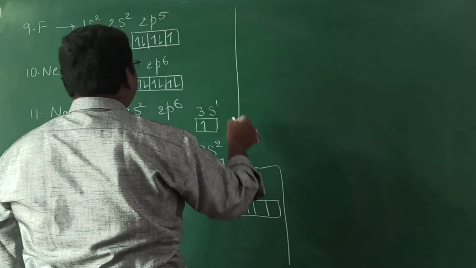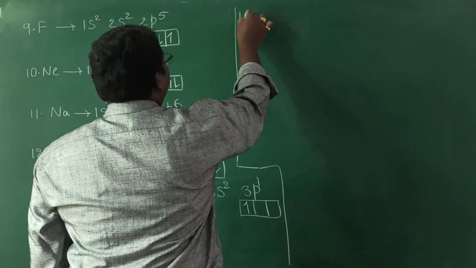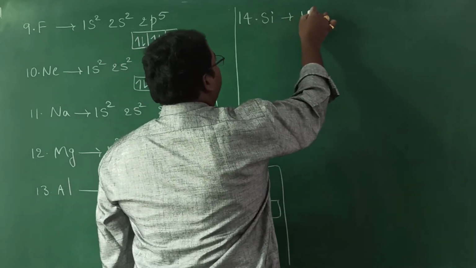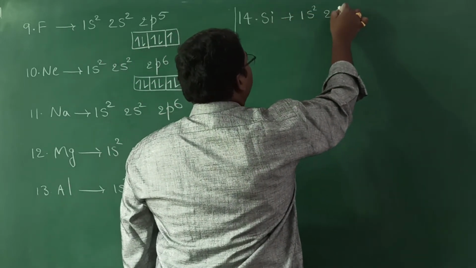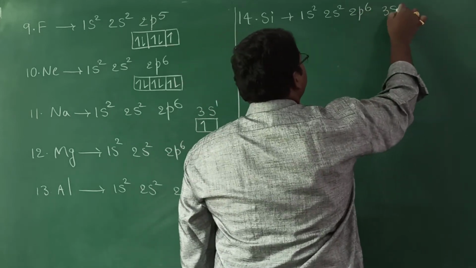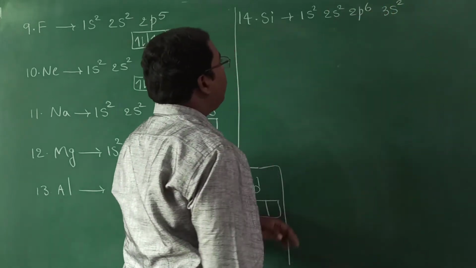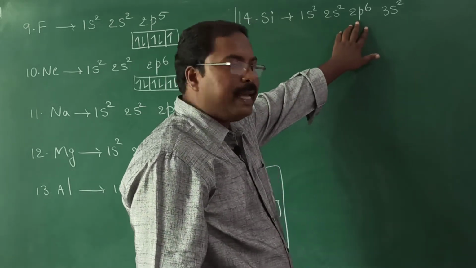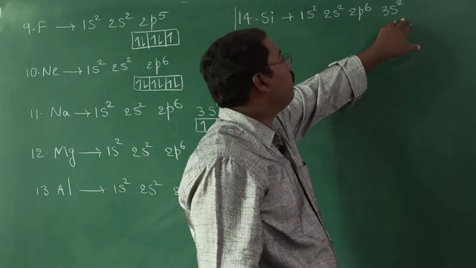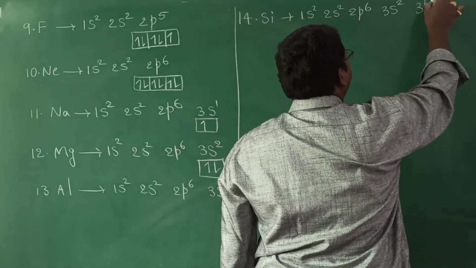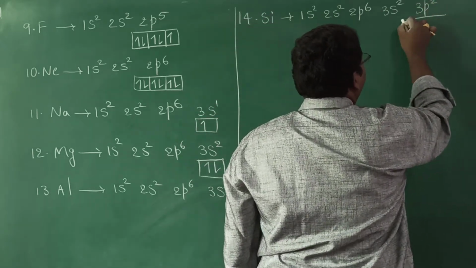Now coming to the next element, the 14th element, silicon. Now coming to the configuration, 1s2, 2s2, 2p6, 3s2. So till here how many electrons? 2 plus 2, 4 plus 6, 10 plus 2, 12. Still we have 2 more. Those 2 more electrons are written in 3p orbital.